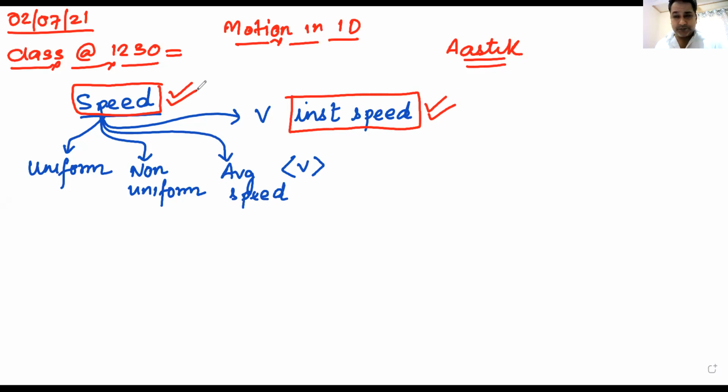Good. Speed. Now, since we have done speed, the next thing that we'll do will be velocity. Now let us talk about the important points about velocity. The first thing is, let us try to understand what is velocity. So let us write the small definition of velocity.